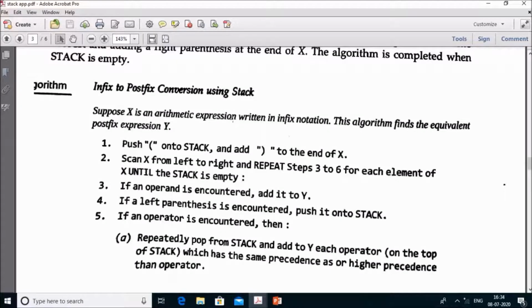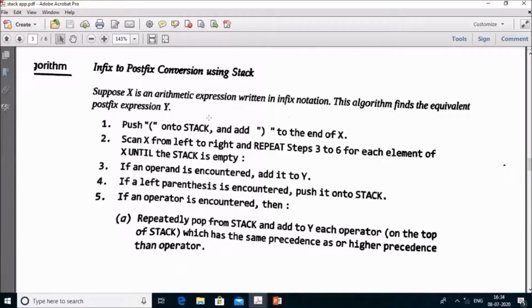Now let us see how you can convert infix to postfix with the help of the algorithm. This is the algorithm which converts infix expression to the postfix expression. What do you mean by algorithm? Algorithm is just the procedure to solve any problem. When you add language into it, any language like C, C++, Python, then it becomes a program. You have to follow these steps.